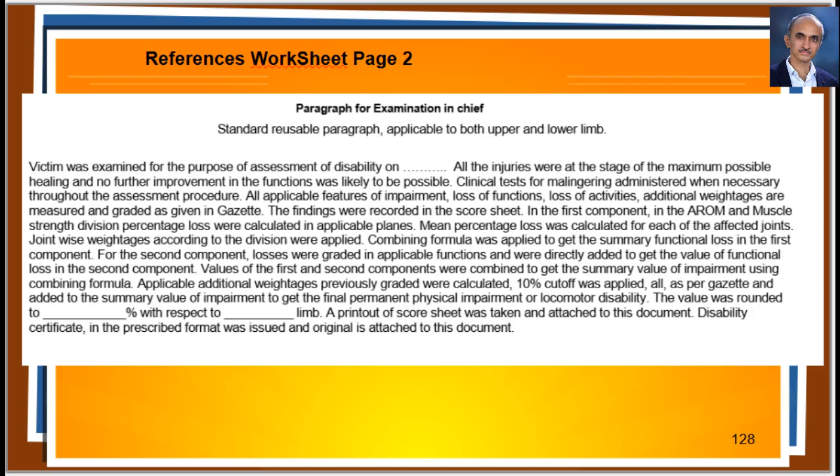And at the end of the page, I have a ready-made paragraph for examination in chief or affidavit to be given in the courts. It is a standard reusable paragraph, applicable to both upper and lower limbs. This paragraph explains the process of disability assessment you followed to get the final disability in a simple and abridged format. You can copy the paragraph to the affidavit or examination in chief in MVC cases and fill the blanks, so that if the court asks you how you assessed the disability, you can look at the paragraph and reply.